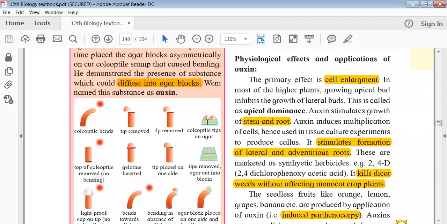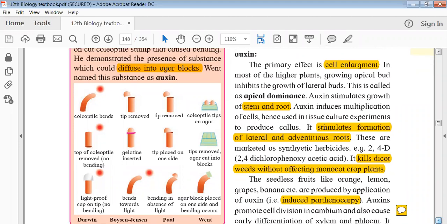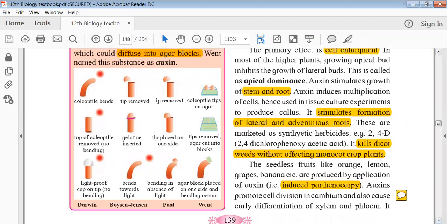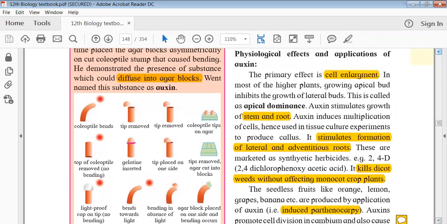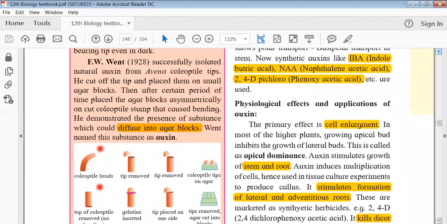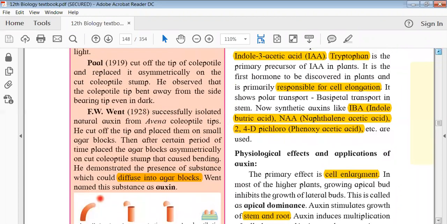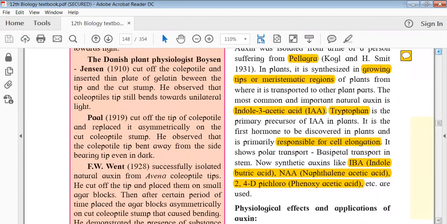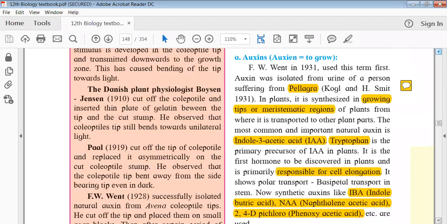It means something has diffused into the agar, and the agar now has some chemicals which are actually helping the plant to move, or to show this particular curve, and that's why this is called the Avena curvature test. It is the very first explanation about the auxins, which was given by F.W. Went. Like that, other experiments have also been given by different scientists.